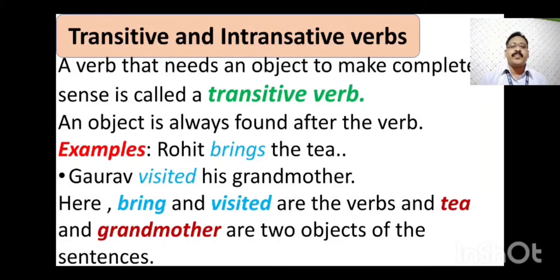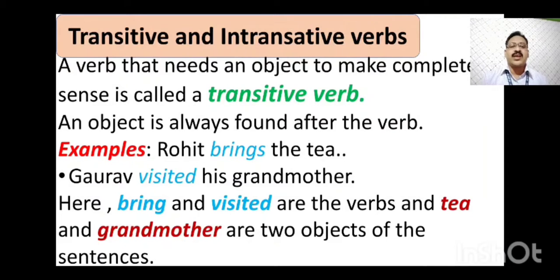Examples: Rohit brings the tea. Here brings is the verb, and after the verb the object tea is there.